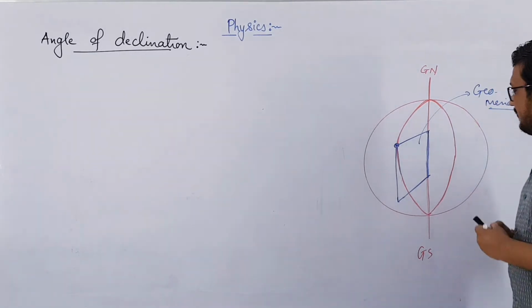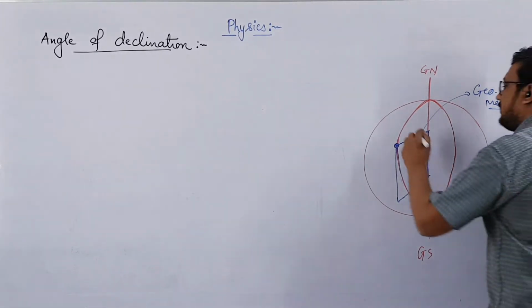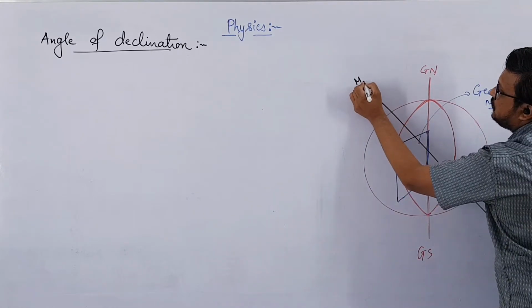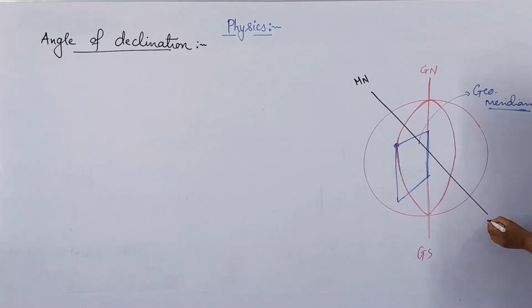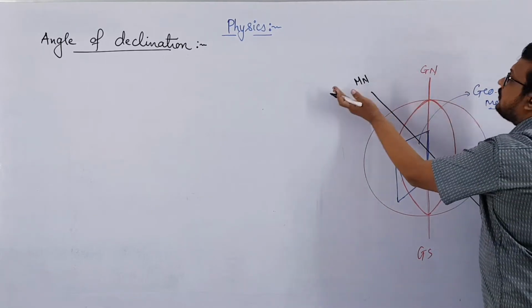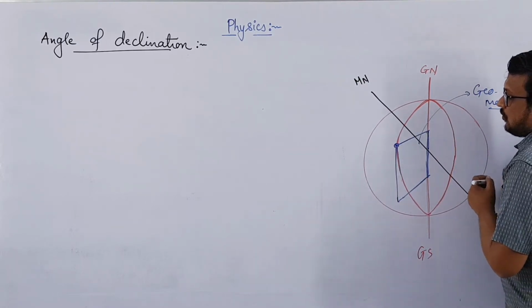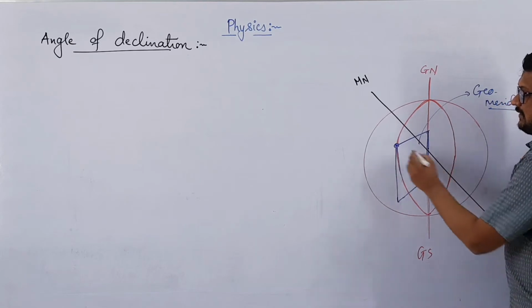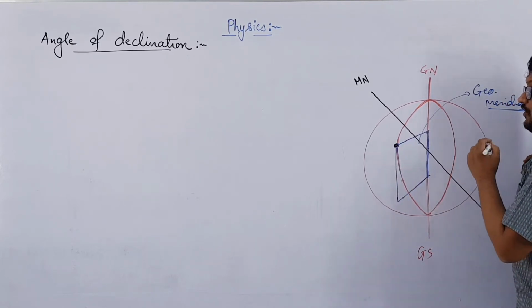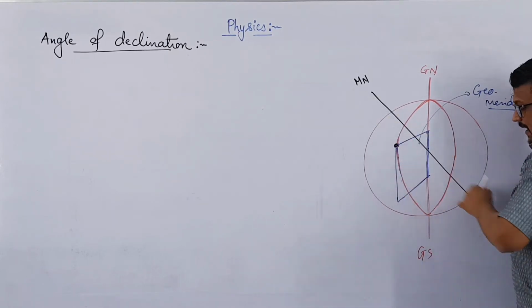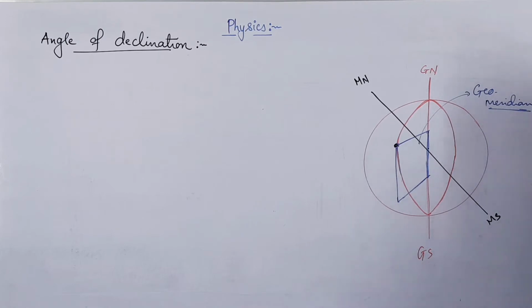Clear? In the same way, we have magnetic north and magnetic south also. We have already discussed that both are not the same. Magnetic north and geographical north are not the same. Now we are standing somewhere over here, at the same location. Then if we draw a plane which contains this point as well as magnetic north and south, it will be known as the magnetic meridian.